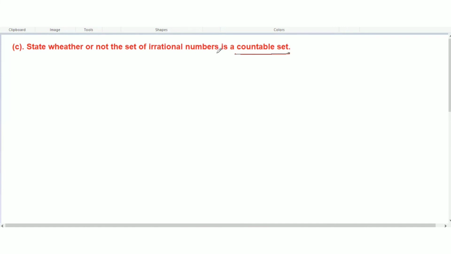Before doing this question, try to recall that the set of rational numbers is a countable set. You understood the irrational number in the previous question, where I explained what an irrational number is.